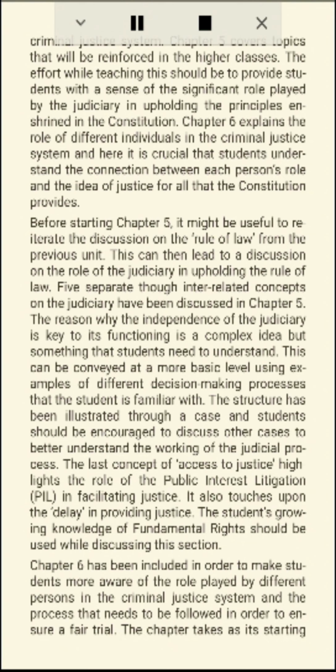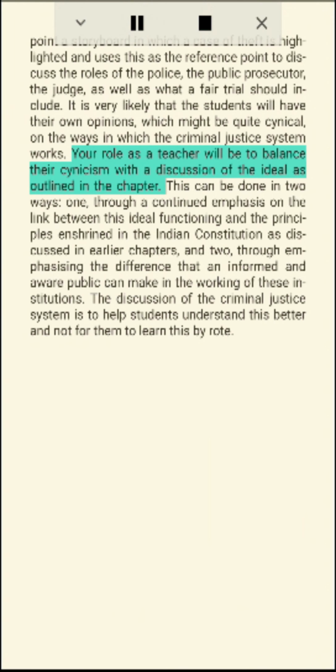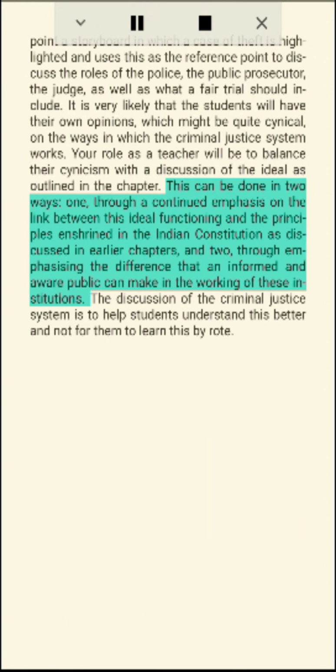It is very likely that the students will have their own opinions, which might be quite cynical, on the ways in which the criminal justice system works. Your role as a teacher will be to balance their cynicism with a discussion of the ideal as outlined in the chapter. This can be done in two ways: one, through a continued emphasis on the link between this ideal functioning and the principles enshrined in the Indian Constitution as discussed in earlier chapters, and two, through emphasizing the difference that an informed and aware public can make in the working of